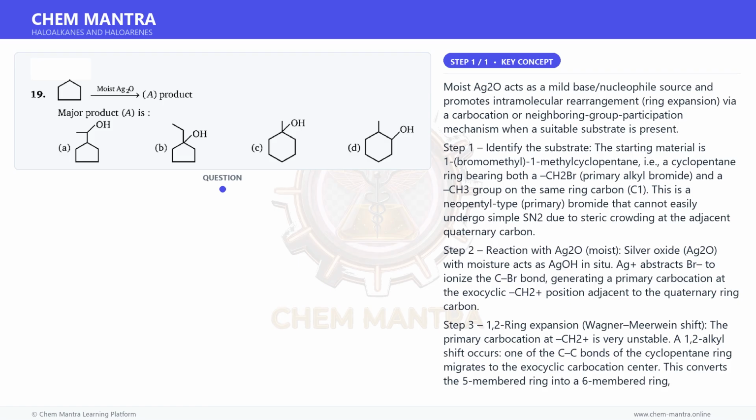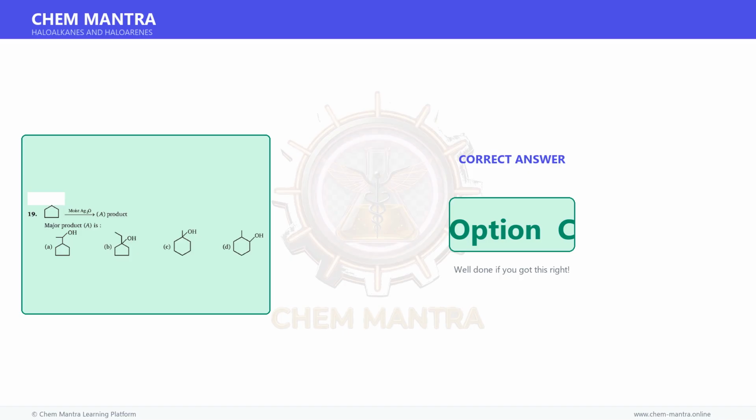The ring expansion from the cyclopentylmethyl to the cyclohexyl system, Wagner-Meerwein, giving the tertiary alcohol, is the major pathway. Therefore, the correct answer is option C.